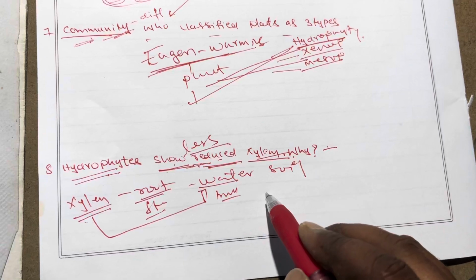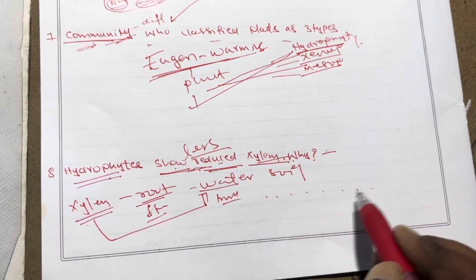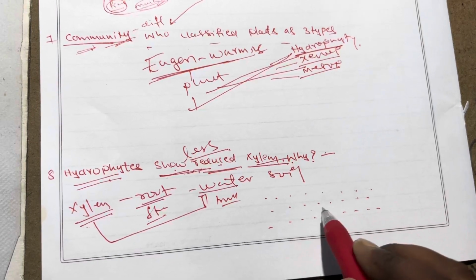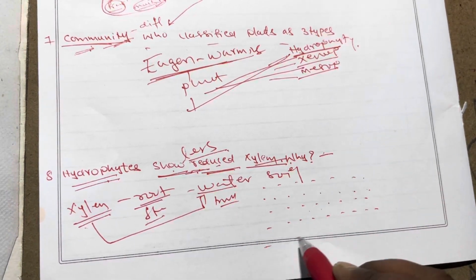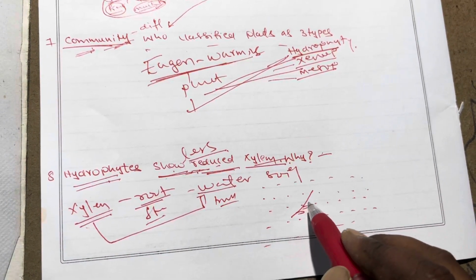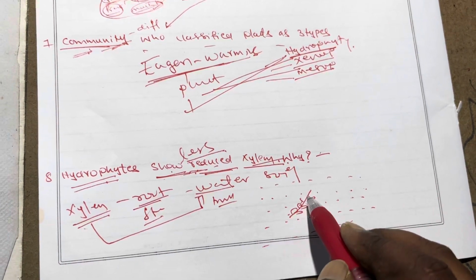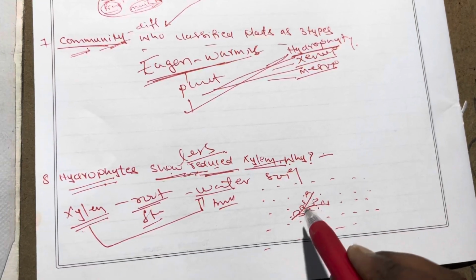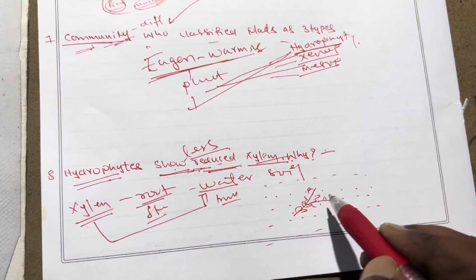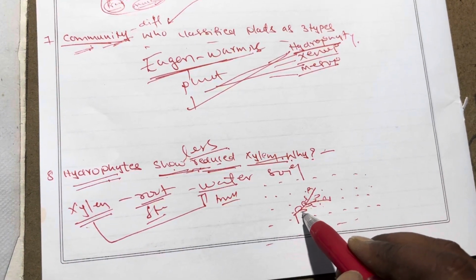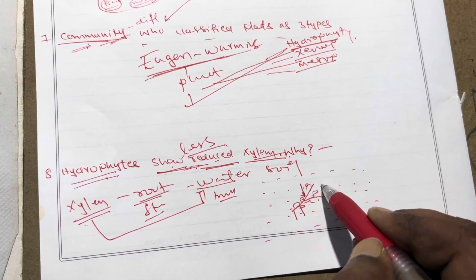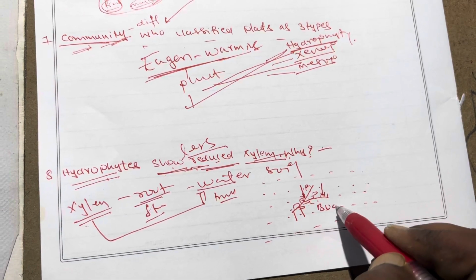Hydrophytes means the plants which are present in the water. What is a hydrophyte? The plant which is present in the water is called a hydrophyte. So here you see hydrophytic plants. For example, the stem is present, the leaf is present, and all parts can absorb water from their body.